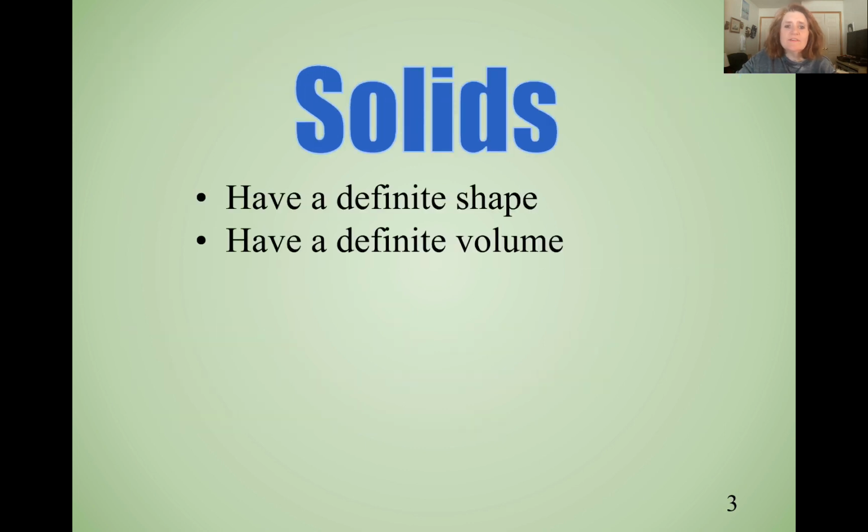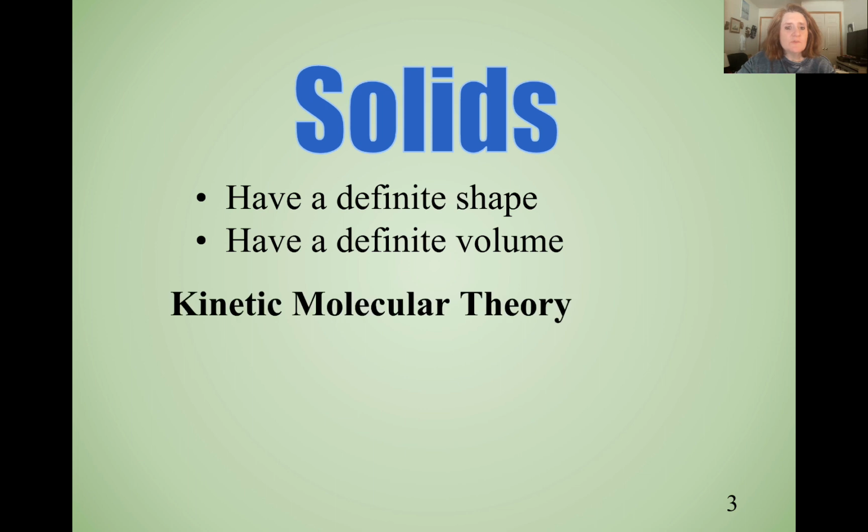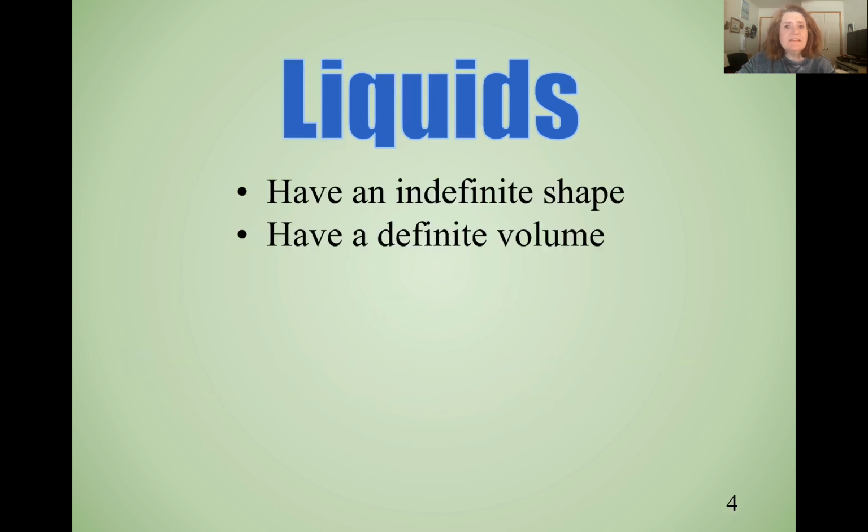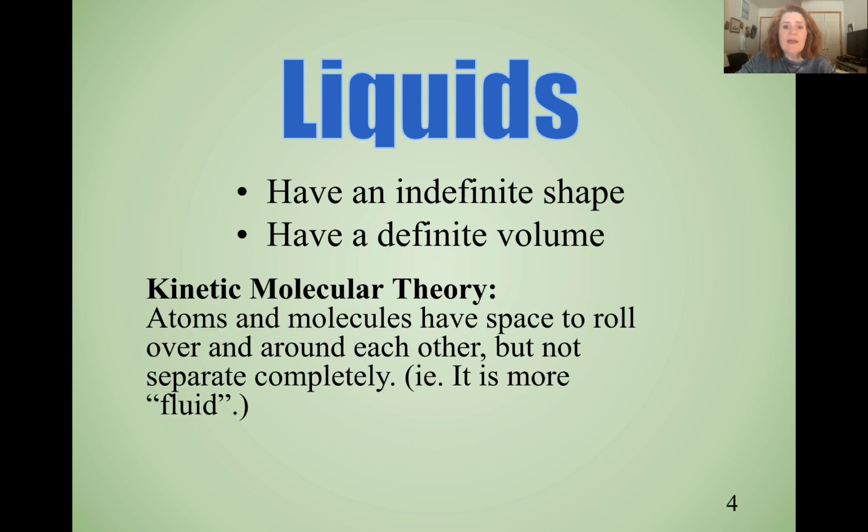So solids have a definite shape and a definite volume. The kinetic molecular theory says that they're held very closely together and there's very little movement between them. Liquids have an indefinite shape and a definite volume. Liquids will take the shape of their container. The atoms have more space between them than they do in a solid. They have the ability to roll over and around each other, but they won't separate completely.